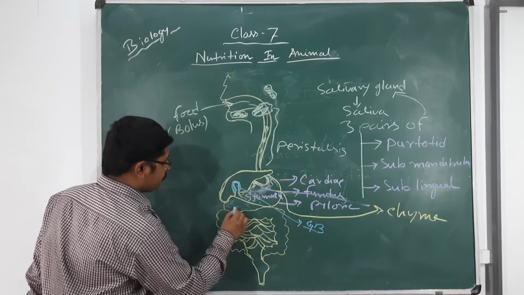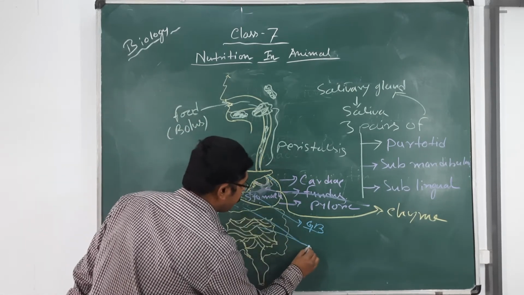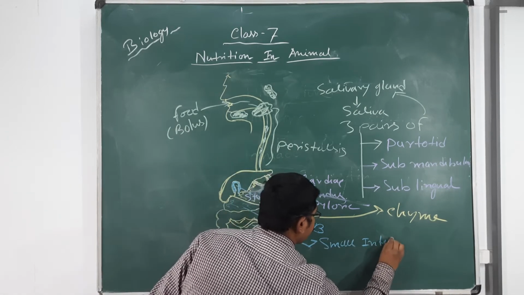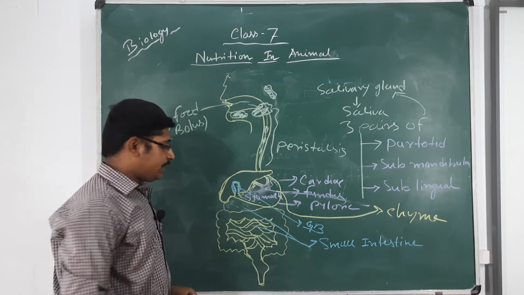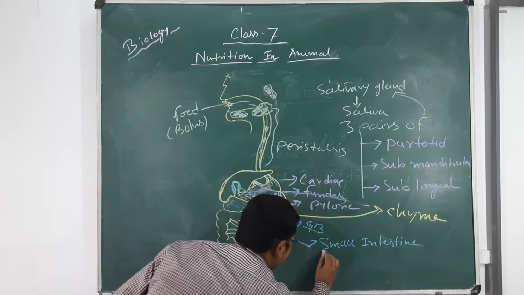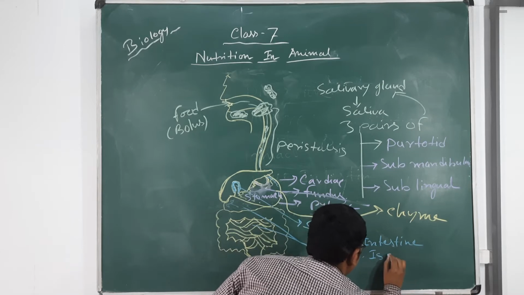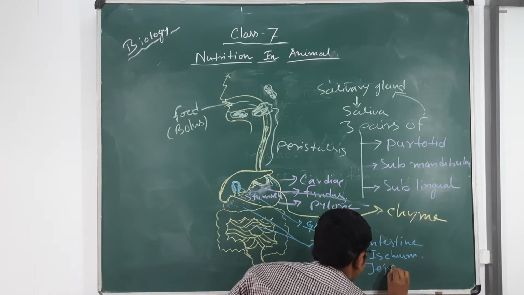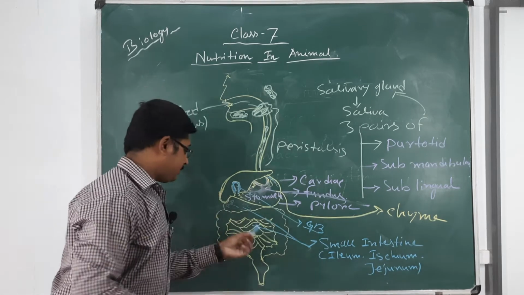After the stomach, the food goes to the small intestine. This is the structure. The small intestine is elongated to the lower portion also. There are three parts of the small intestine in humans: ileum, ischium and jejunum. What are they? Ileum, ischium and jejunum. Three parts of the small intestine are present here.